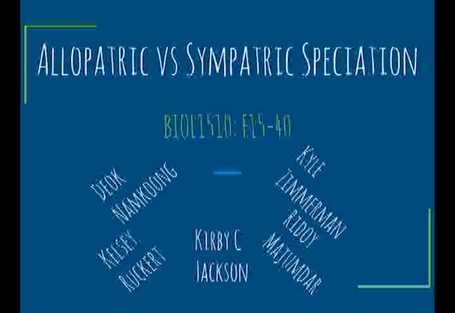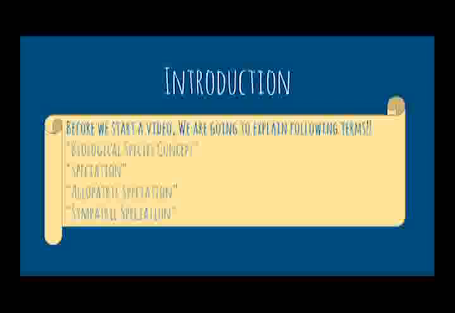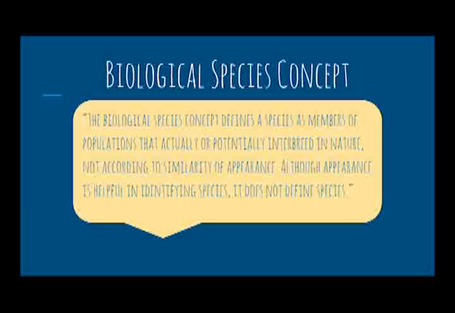In this video, we'll be discussing how new species are created. But first, what is a species? A common method that scientists use to define a species is called the biological species concept. If two individuals can make offspring that are viable and fertile, then those two individuals are the same species.